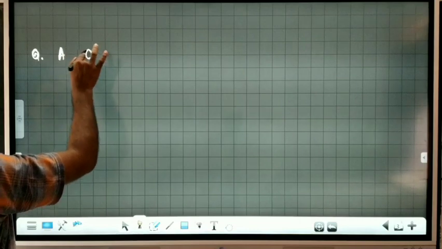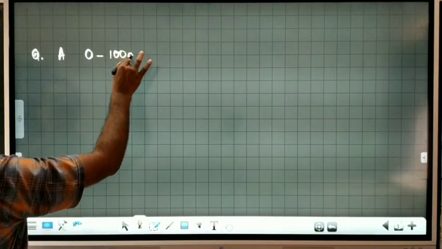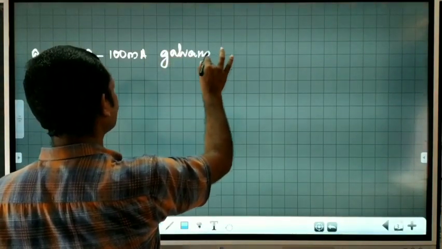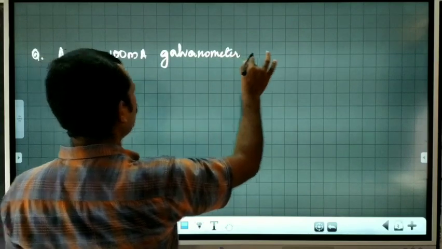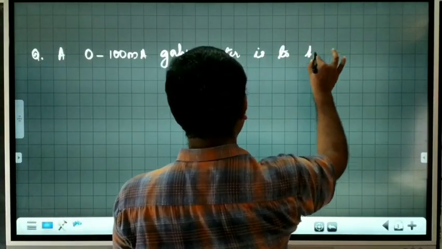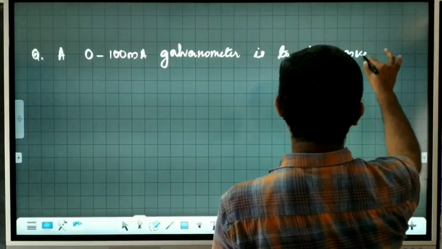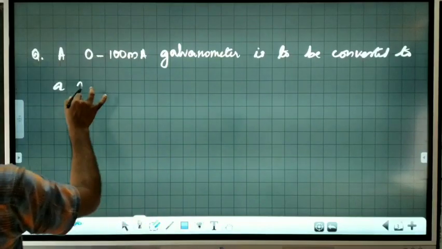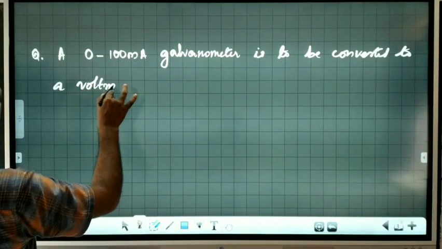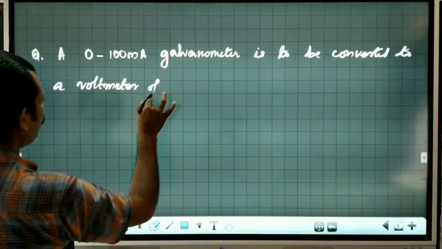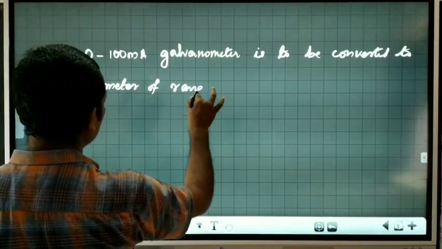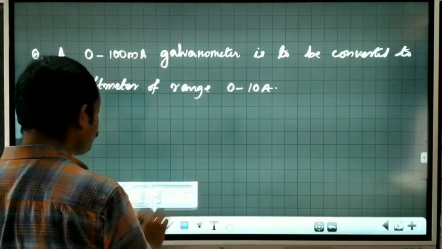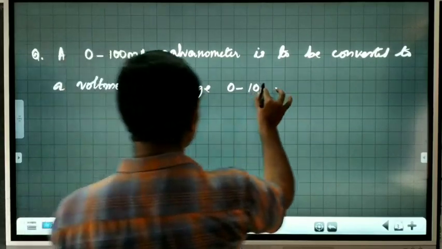A 0 to 100 milliampere galvanometer is to be converted to a voltmeter of range 0 to 10 volt.